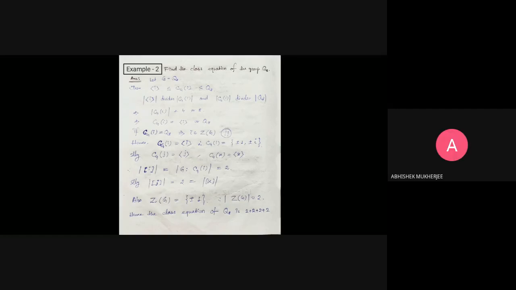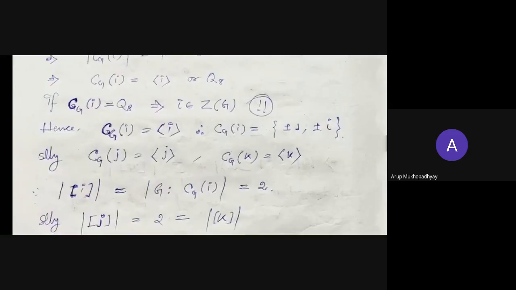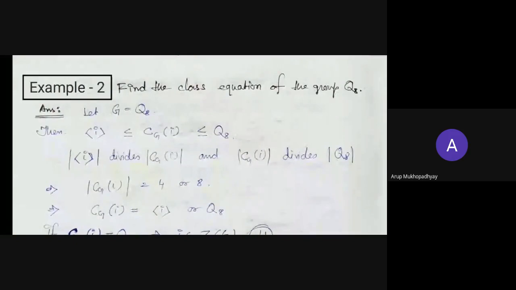You can always do this for any G-set. If you consider a group G and a set X, and you apply a left action, then you can always have a class equation. But this is the class equation for finite groups. So whenever you are talking about finite groups, then we actually do this left action.